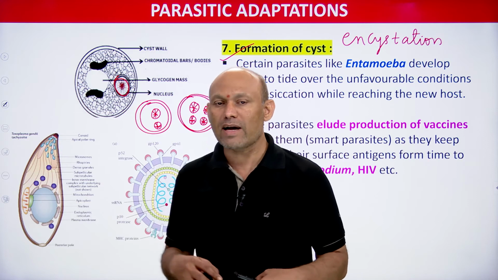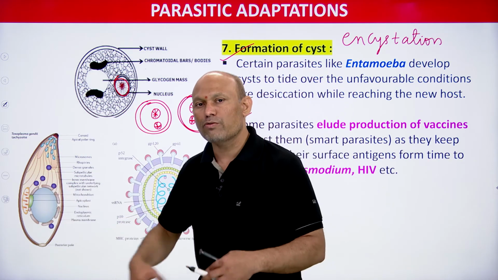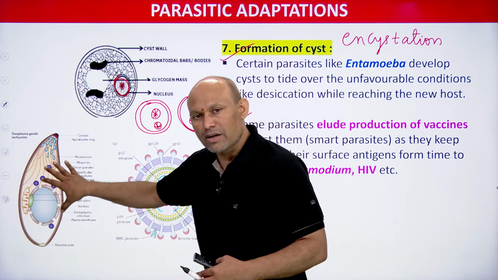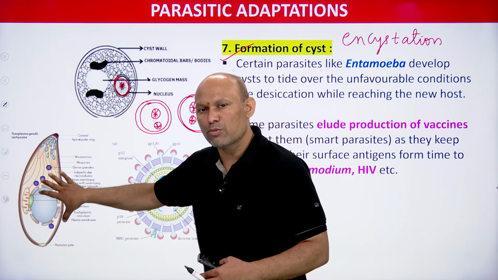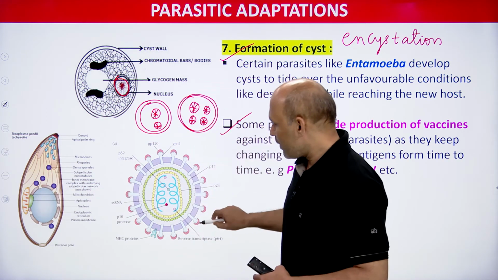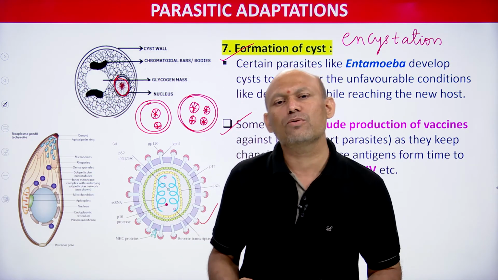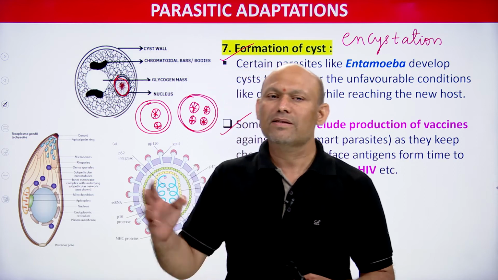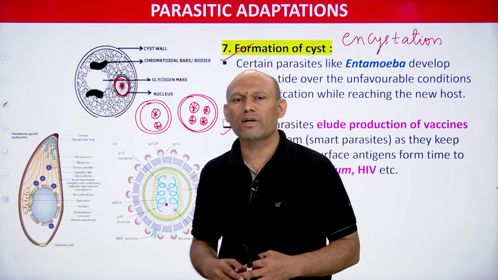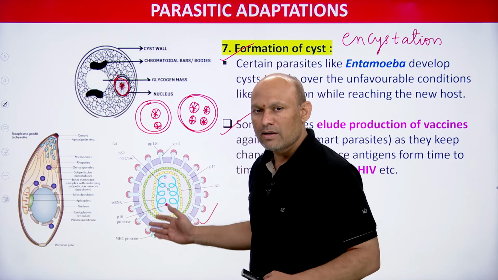We don't have a vaccine against malaria. Why? Because the malaria parasite frequently changes its surface antigen. That is why we are unable to produce a vaccine against malaria, you need to remember. And there is no vaccine against HIV also. Why? HIV also changes its surface antigens from time to time. Therefore again we cannot produce a vaccine against HIV also.